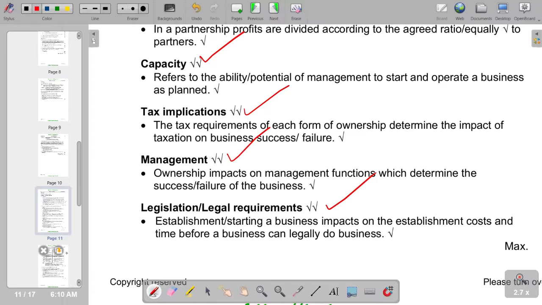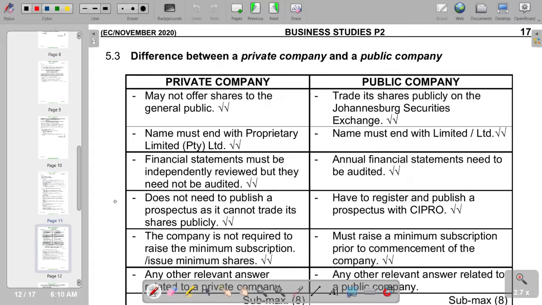So moving on to the next part, we have to differentiate between private and public company, whereby we have differences tabulated.